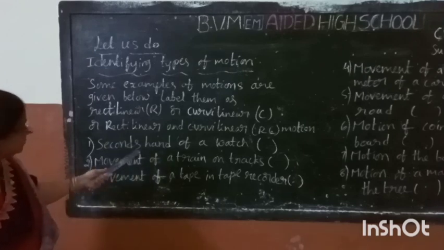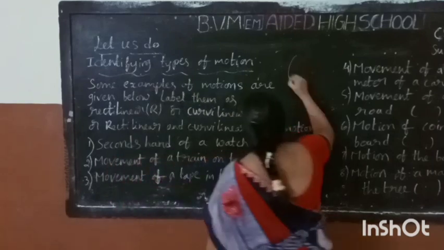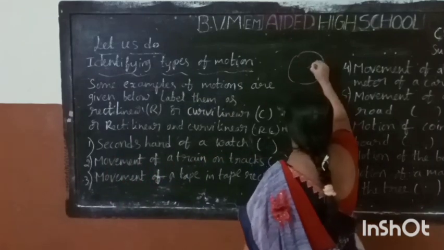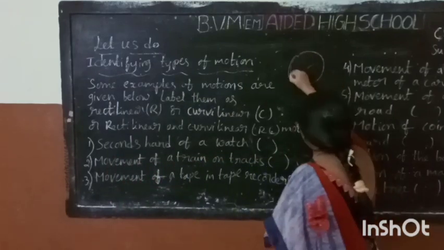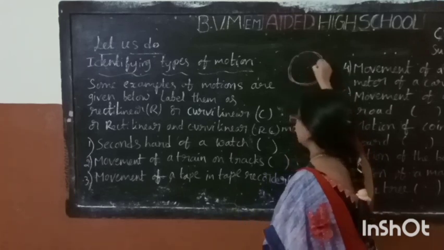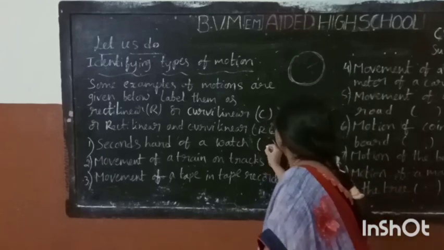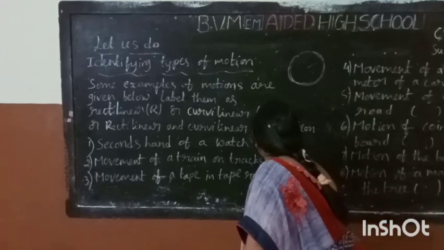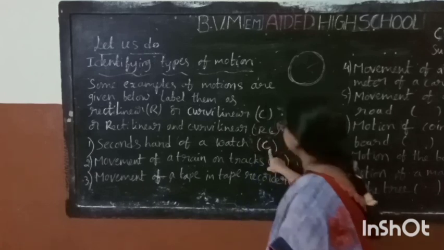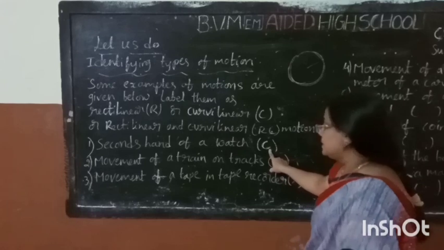Second hand of a watch. In a watch, the second hand turns like this, so this path is a curved line. It is marked as C. The path is a curved line, so it is marked as C.